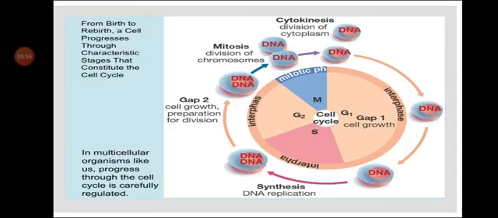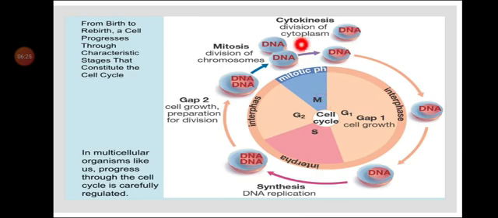Let us see the diagram of the cell cycle. In this diagram two stages are seen, interphase and M phase. This complete part is interphase, where G1, S and G2 are seen, and the remaining part of the cell cycle is M phase.